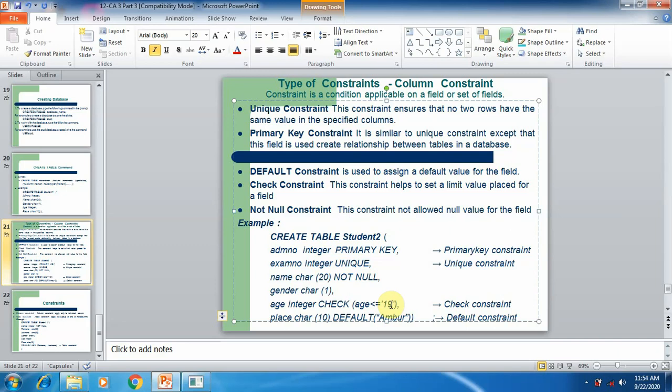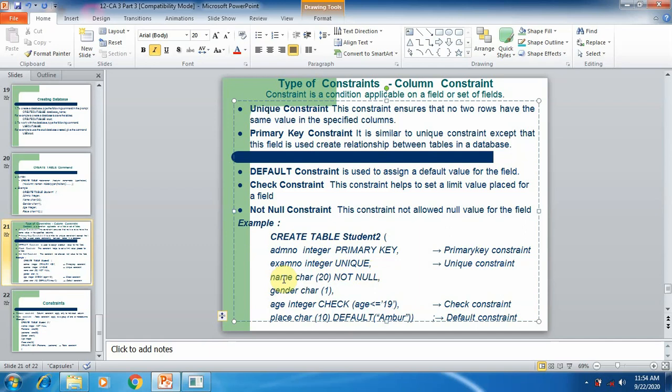Next, not null constraint. This constraint does not allow the user to give null values. Here we specify this constraint to the name column. It means the name field should not be empty. We should enter some data in the name column. Here, in admin number, exam number, gender, age, place we can give null values, that is empty values, but in the name column we cannot give null values, because the not null constraint is applied to the name column.